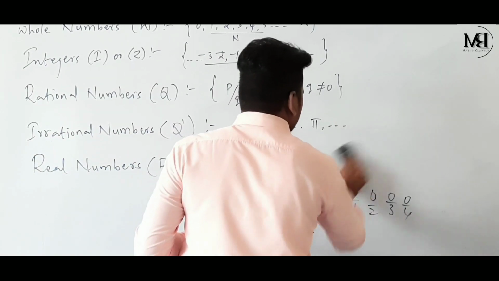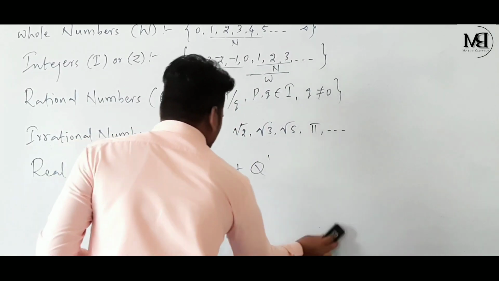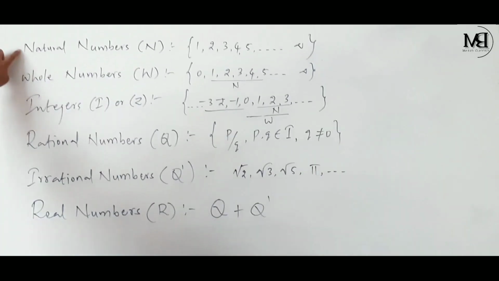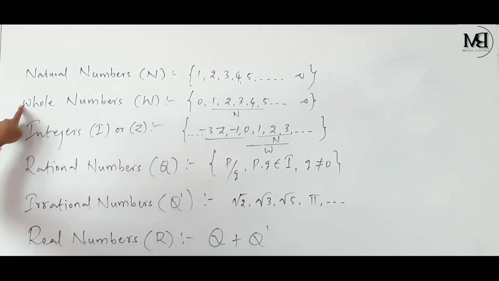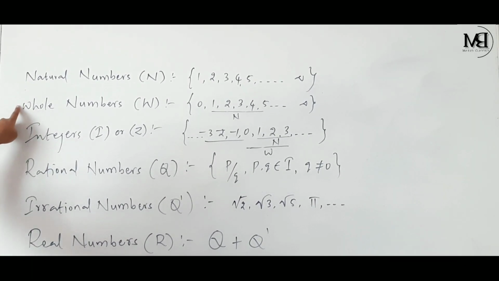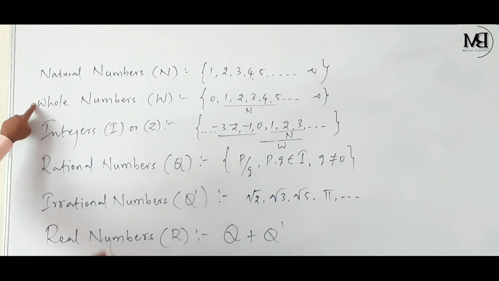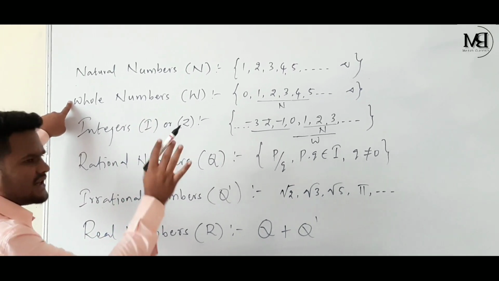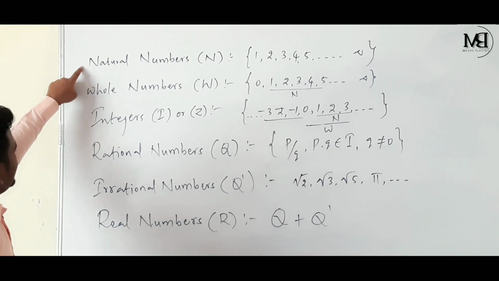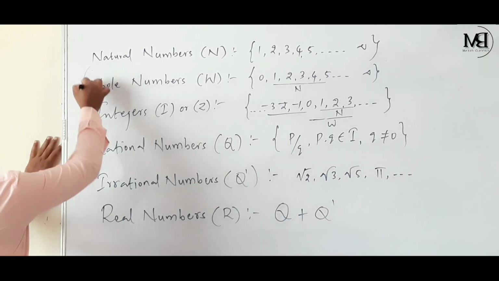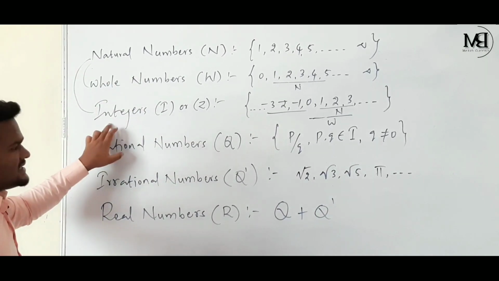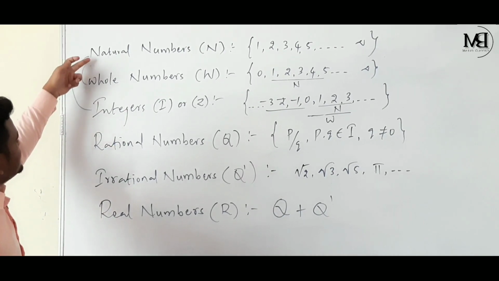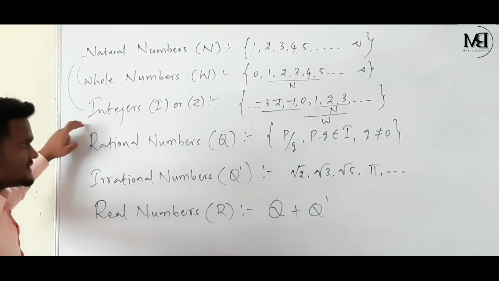See children, every natural number is a whole number. Please take a note. Every natural number is a whole number because all the natural numbers are there in the set of whole numbers. Every natural number is an integer because all the natural numbers are there in the set of integers.